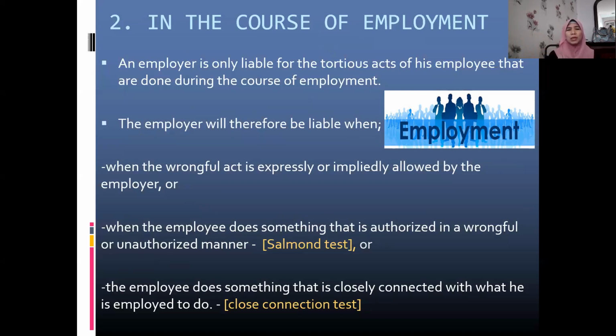So we have the Salmond test for that. And another situation is that the employer will be liable when the employee does something that is closely connected with what he is employed to do. He's supposed to do this work, but the employee did some other things which are closely connected to his main duty. So this is under the close connection test. So let's move forward.